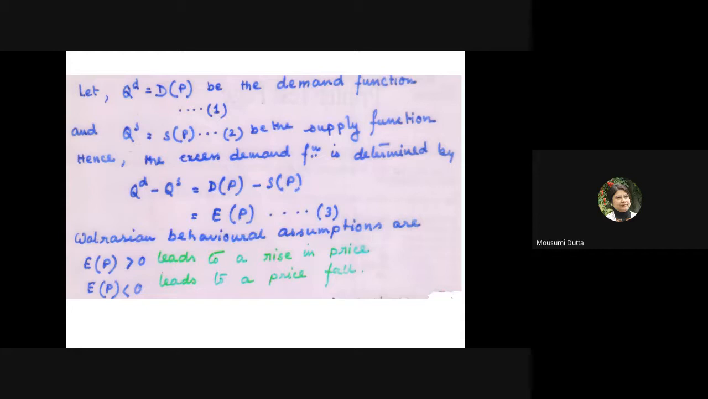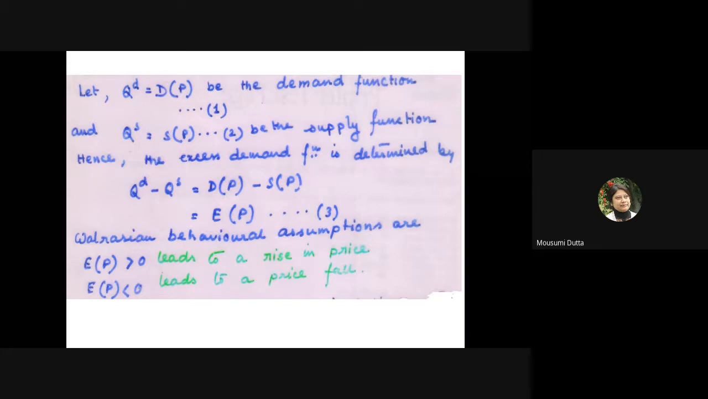QD is equal to a function of P, D as a function of P, the demand function. And we are calling this equation number 1. Similarly, we have the supply equation given by QS equal to S as a function of P. Okay, this is the supply equation.